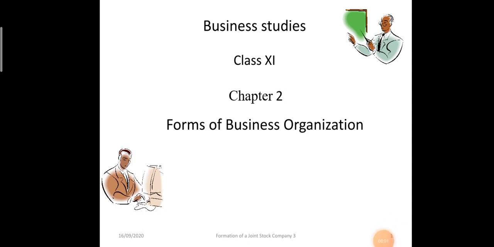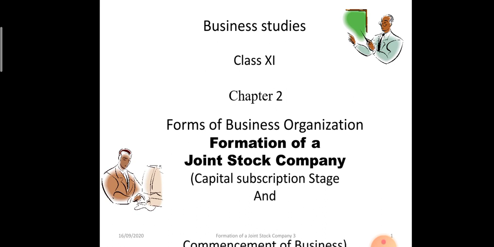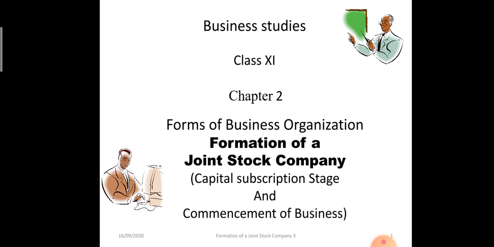In the third video, formation of joint stock company under chapter 2, forms of business organizations. Today we will discuss the formation of a joint stock company, and in that we have already discussed stage 1 and stage 2. Today we will discuss the 3rd and 4th stages, that is, capital subscription stage and commencement of business. First we will discuss the capital subscription stage.